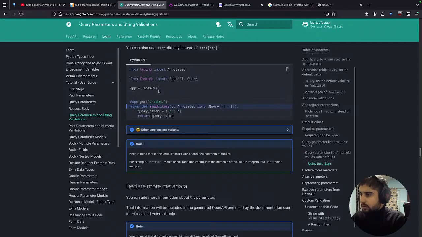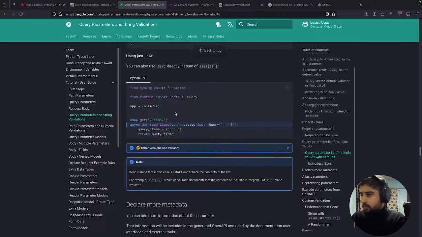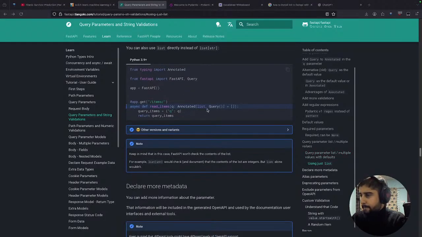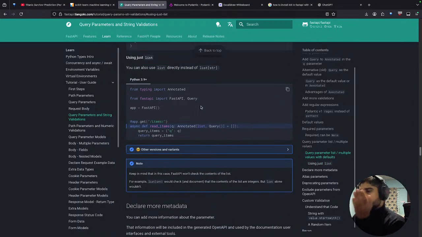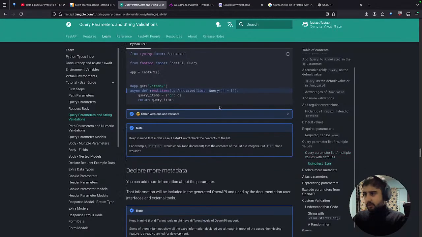Item. You can also use list directly instead. Okay, so we can use list as an annotation, and we can put Query on the list. That's great.